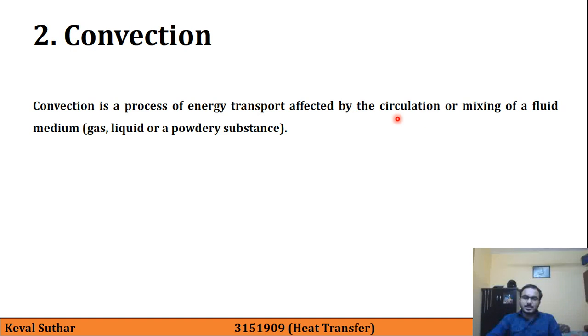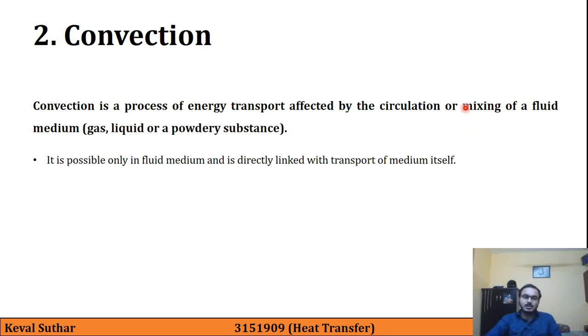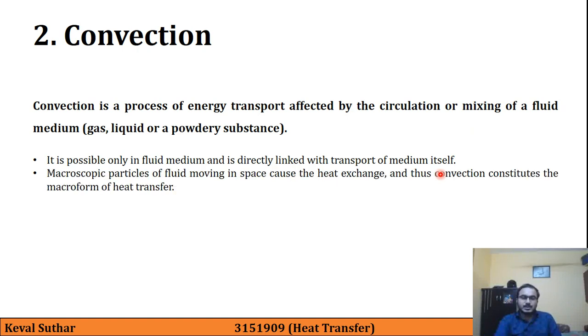Here we will understand what exactly is the meaning of circulation or mixing of fluid medium. It is possible only in fluid medium and it is directly linked with transport of the medium itself. So this is a type of heat transfer which can be felt or sensed easily with the naked eye.